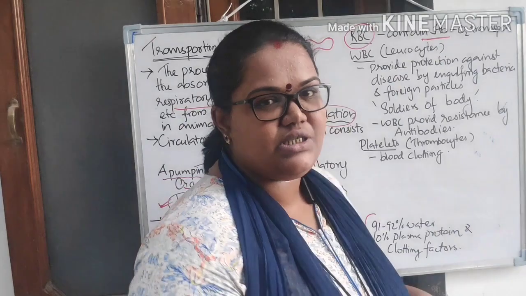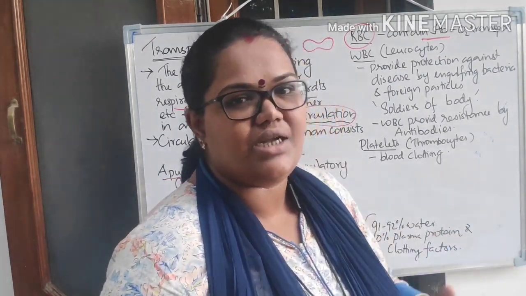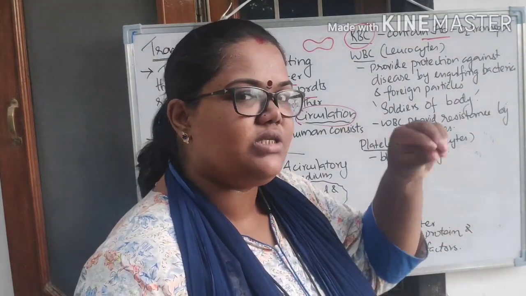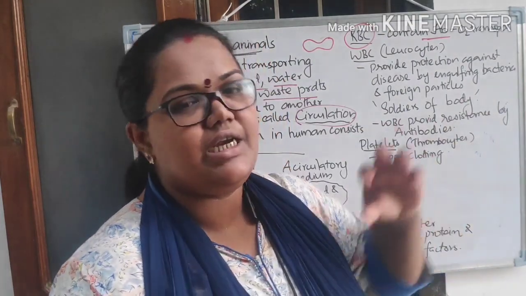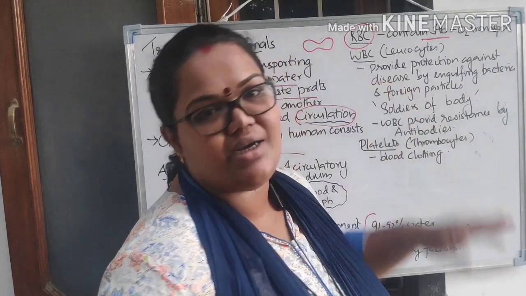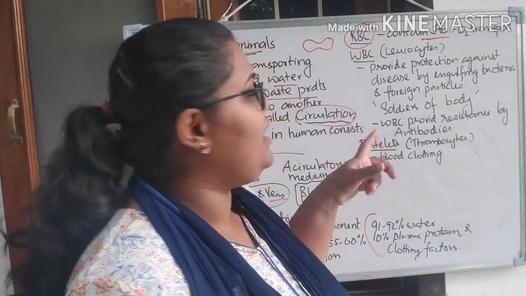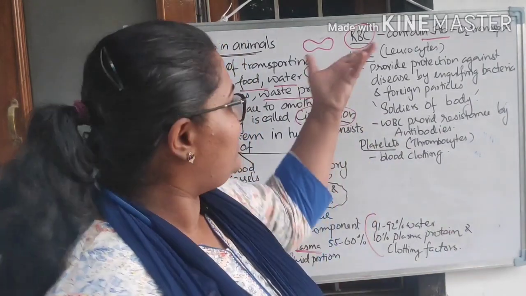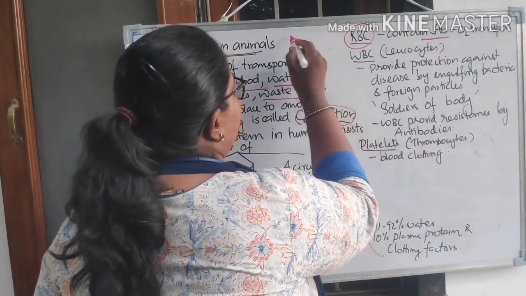So what is the function of this hemoglobin? Hemoglobin is specialized for carrying, the transportation of oxygen, right? So hemoglobin combines with oxygen to become oxyhemoglobin, and through the blood it goes wherever it is needed. So the main function of RBC is the transport of oxygen, right? Who is doing that? The HB in the RBC is doing that, right? Now, another name for RBCs is erythrocytes, right? Erythrocytes.